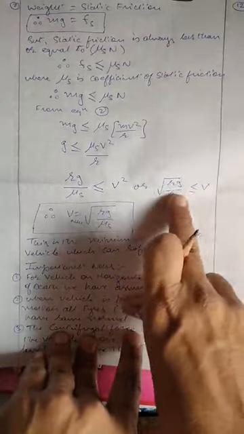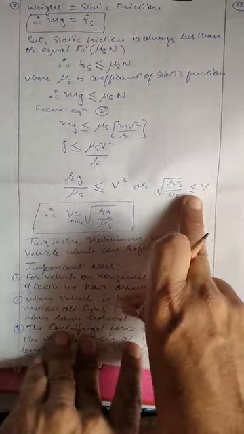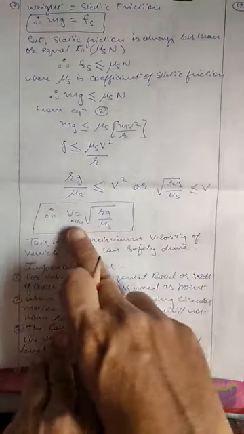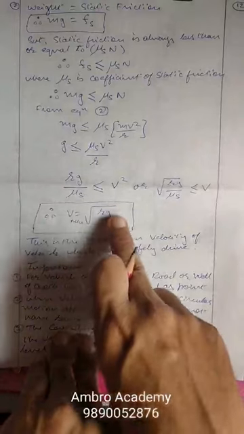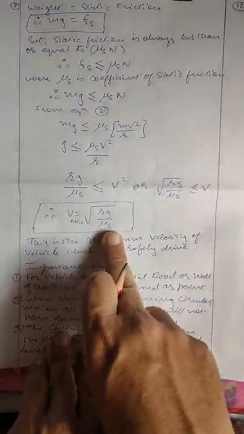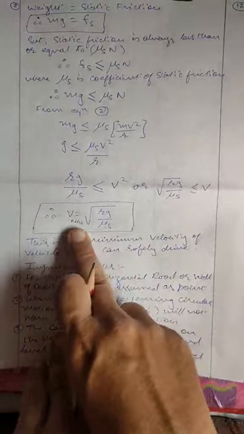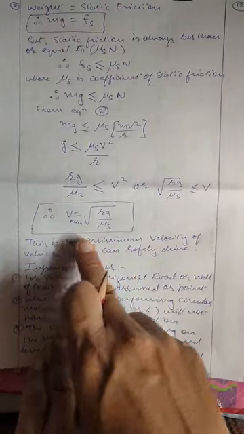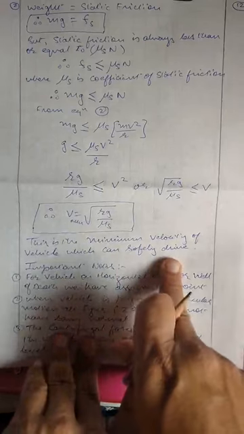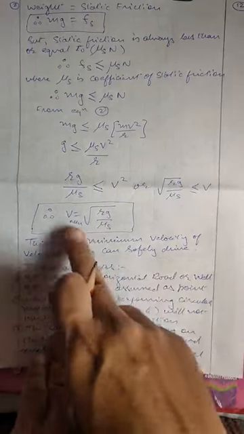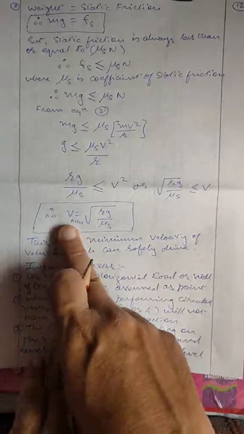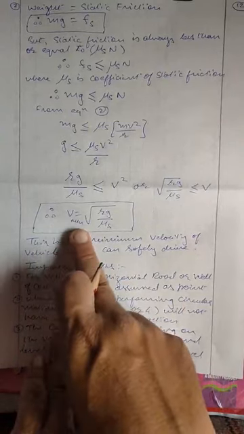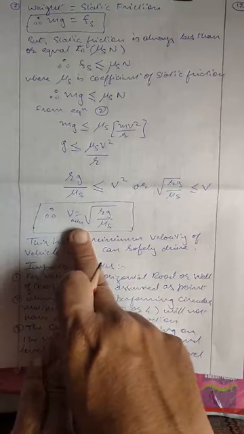So we are having the value of v is less than or equal to what? Under root rg upon mu s. So what we say, minimum speed is equal to under root rg upon mu s. This is the minimum velocity, or minimum speed, with which the vehicle can be safely driven in that particular well of death. If the velocity decreases further, the person will fall on the ground. If it is more than that, there is no problem, he can safely drive.